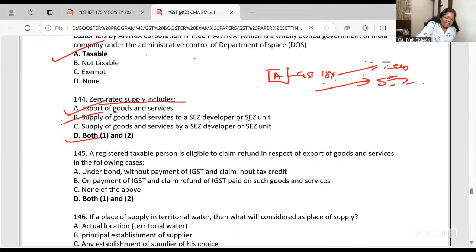Tell me if you have any doubts, and if things are clear, put me a message. Yes, the ISRO one is clear. If it is ISRO's service, then it is exempt. This is all others, so it's very well taxable.